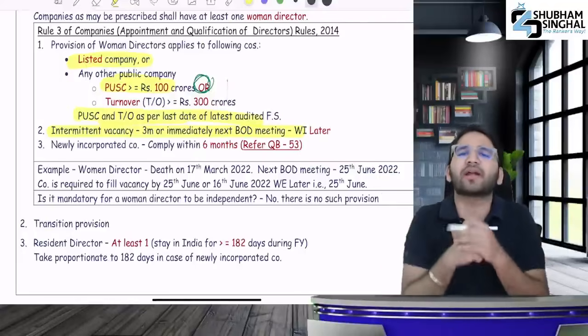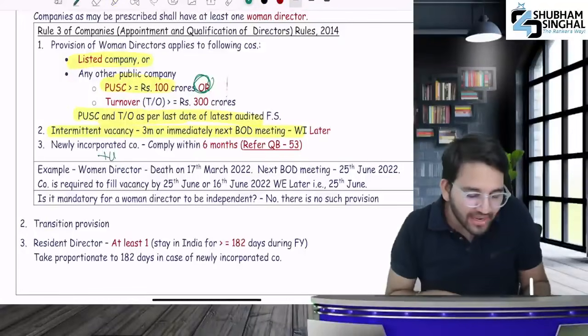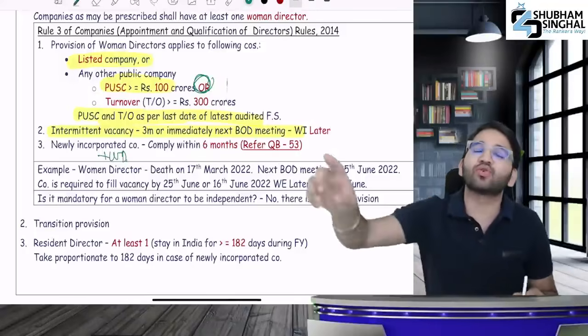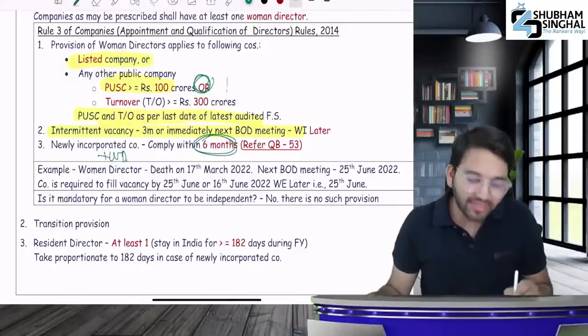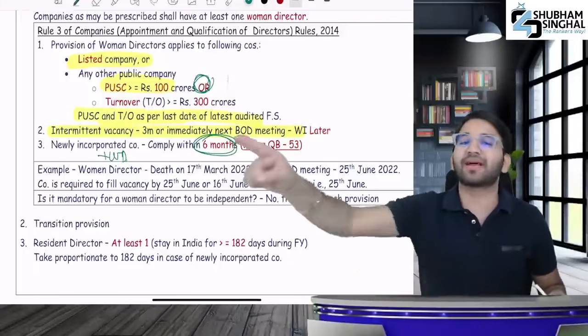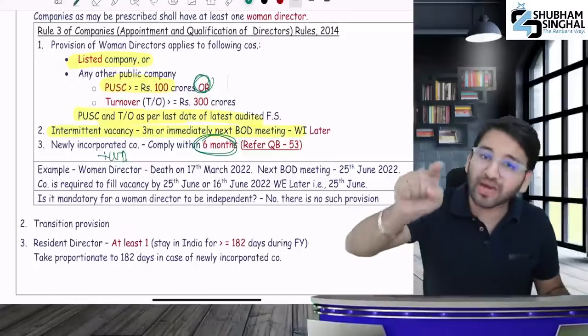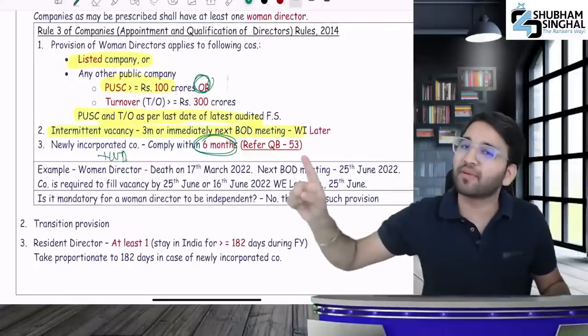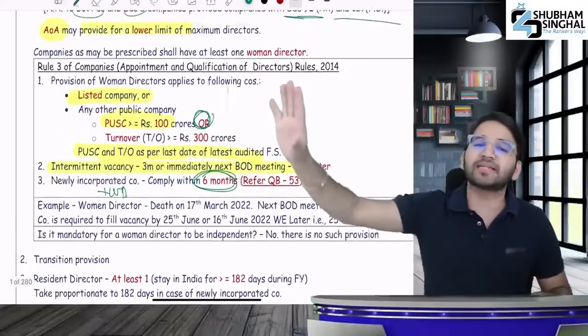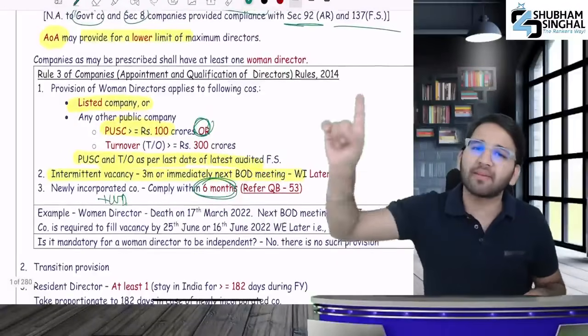If it's a newly incorporated company, and the provision for a woman director is applicable to it, then within 6 months of the incorporation, what will they have to do? Within 6 months, a woman director will have to be appointed. Do refer to question 53. And students, these people need to have at least one woman director.